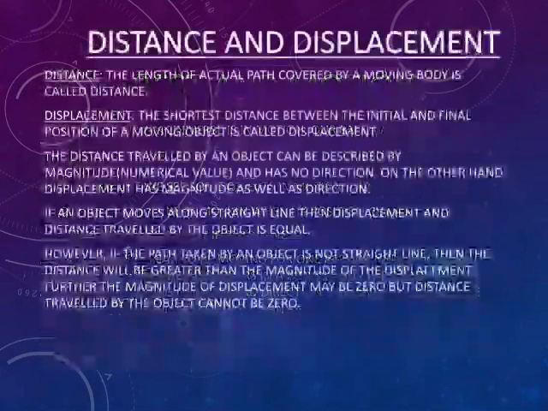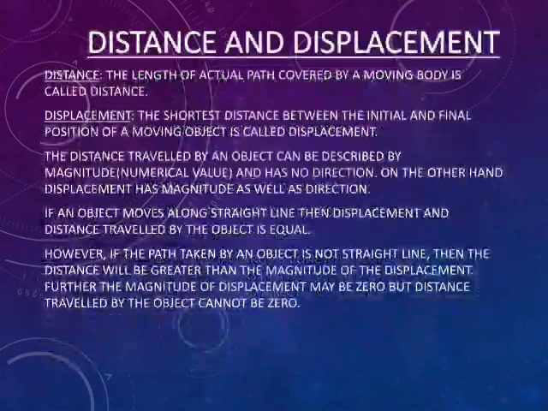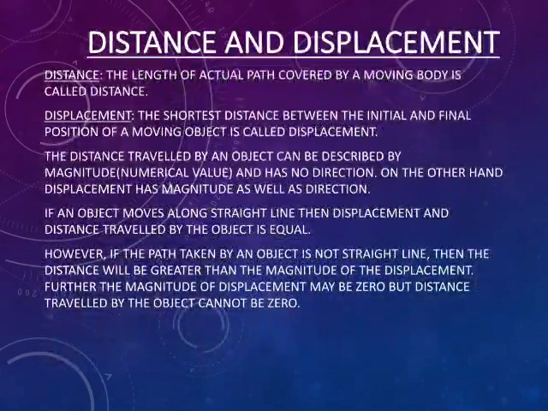Now, distance and displacement, what is the difference? Distance: the length of the actual path covered by a moving body is called distance. Displacement: the shortest distance between the initial and final position of a moving object is called displacement.